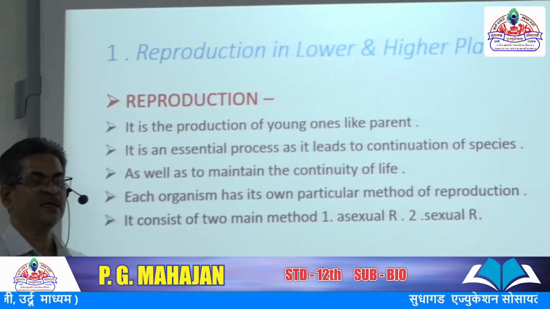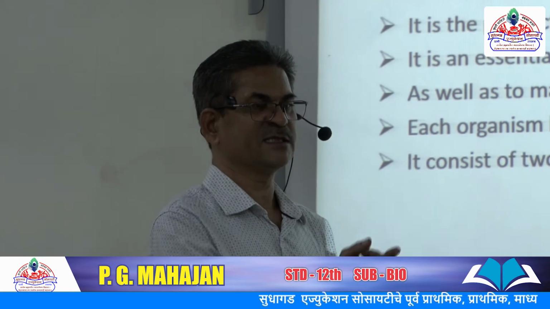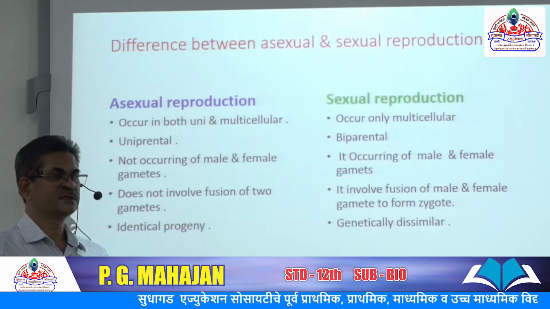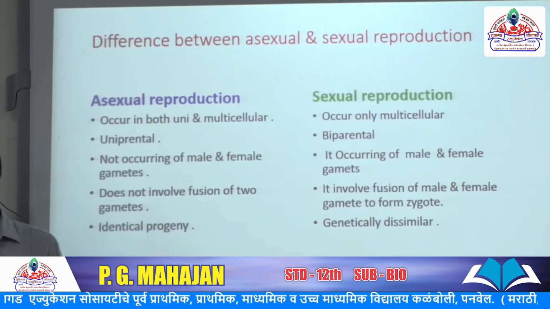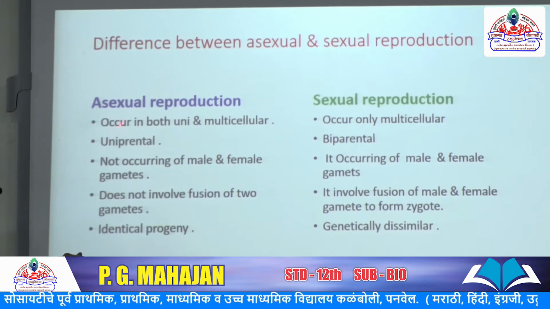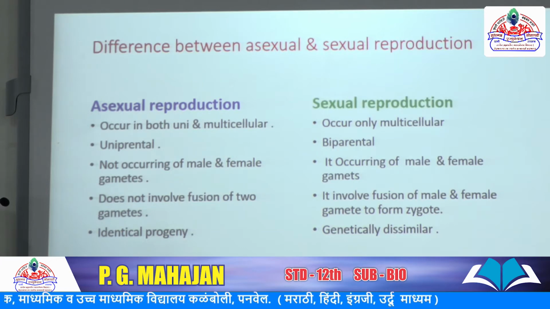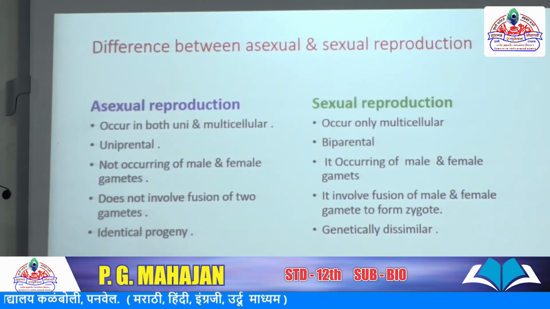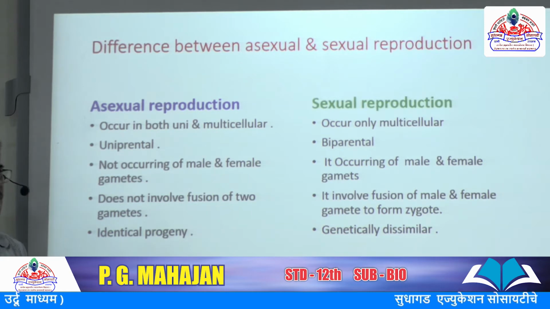First of all, the difference between asexual and sexual reproduction. The first difference: asexual reproduction occurs in both unicellular and multicellular organisms, and sexual reproduction occurs only in multicellular organisms.